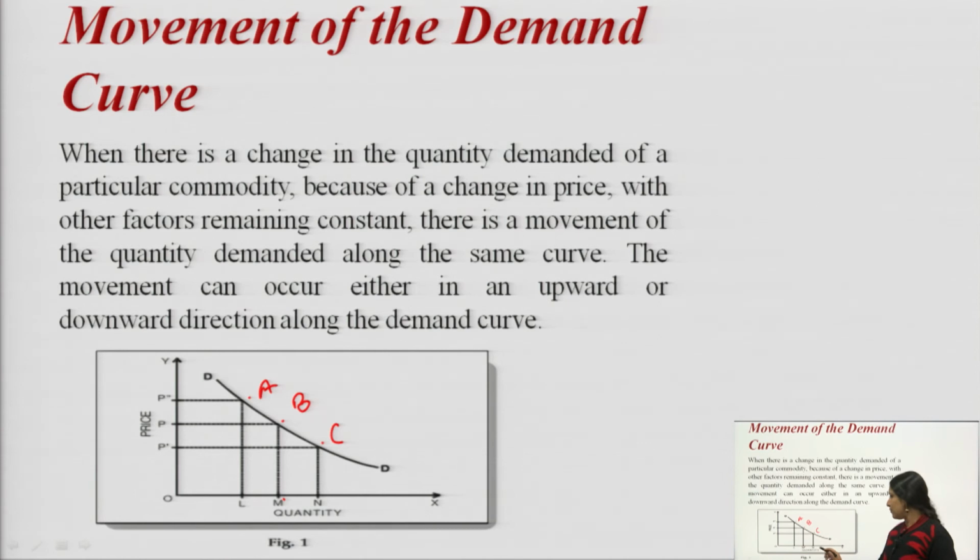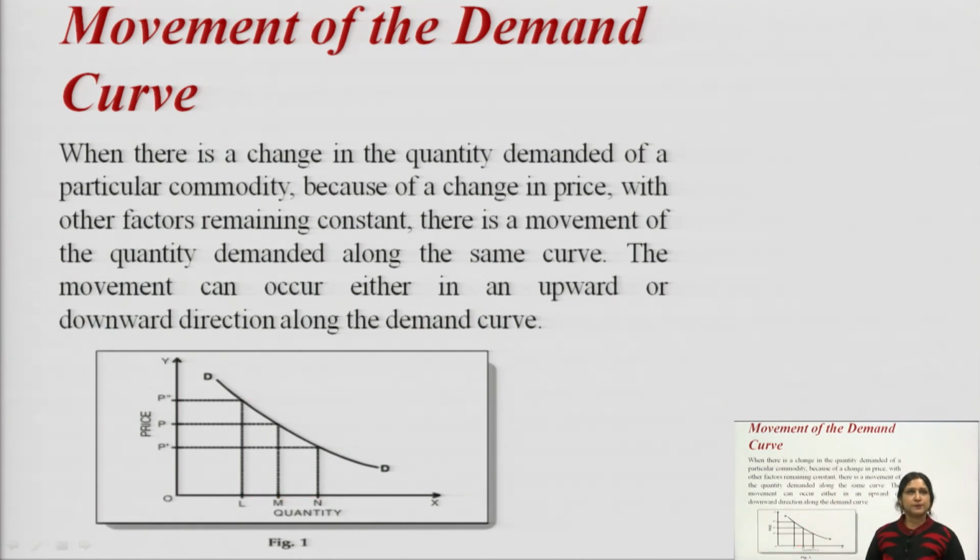From L to M it is contraction, and from M to N it is expansion. So, that is the movement on the demand curve, which means you are moving on the same demand curve without it changing its position. That is due to a change in the price, and it is also known as expansion and contraction of demand.